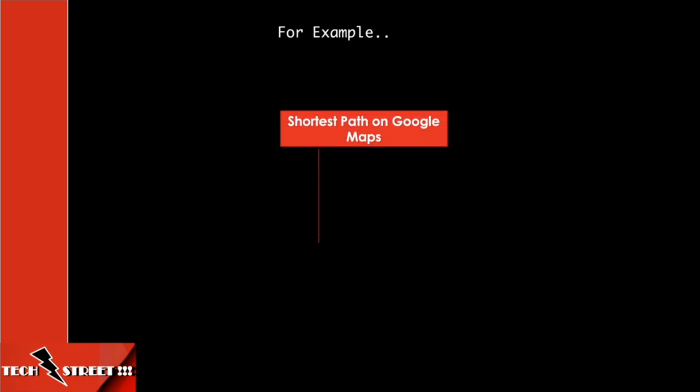For example, to find the shortest route in Google Maps, we use graph algorithms like Dijkstra's, the A-star algorithm, and the breadth first search algorithm. We'll discuss these algorithms in our upcoming sessions. In our next video, we'll look at different types of data structures and algorithms.